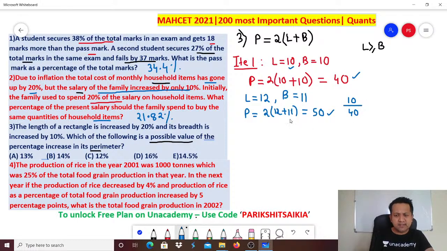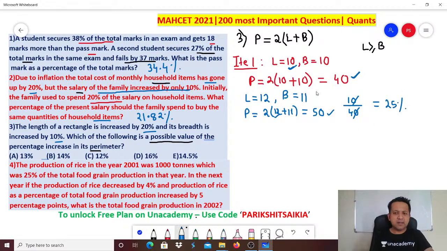So any doubt in this? 20 into 2, 40, and 40 has become 50. Any doubt? Length of a rectangle is increased by 20% and breadth has increased by 10%. So remember, 10 has become 12 and breadth has become 11. So 23 into 2. Which of the following is the percentage increase in its perimeter? So percentage increase is 1 by 4, which is 25%.